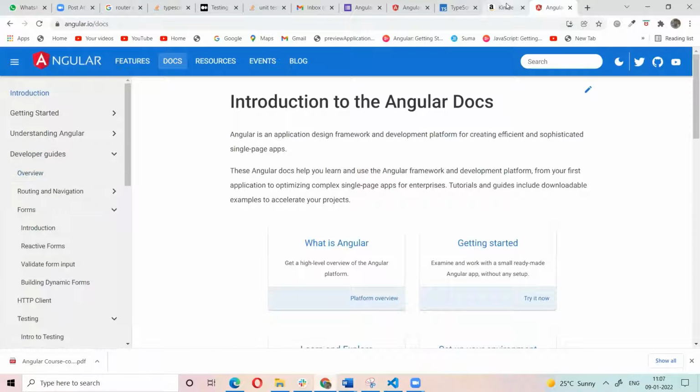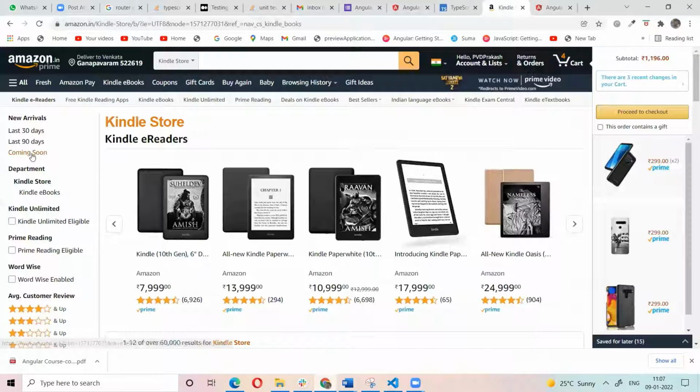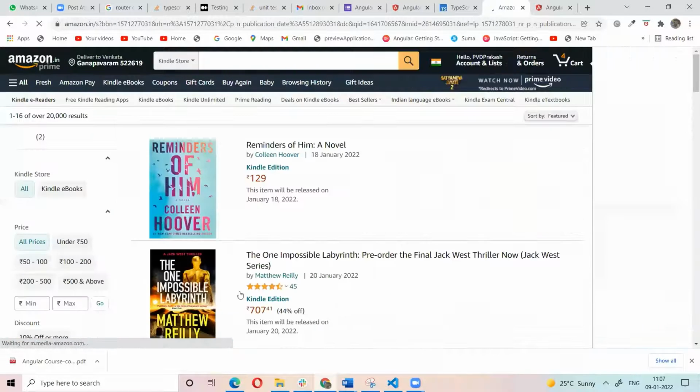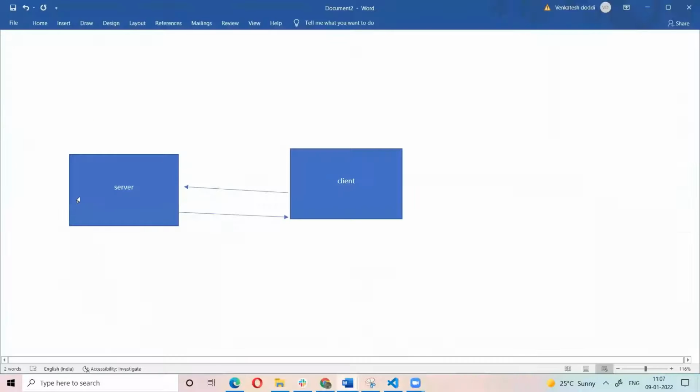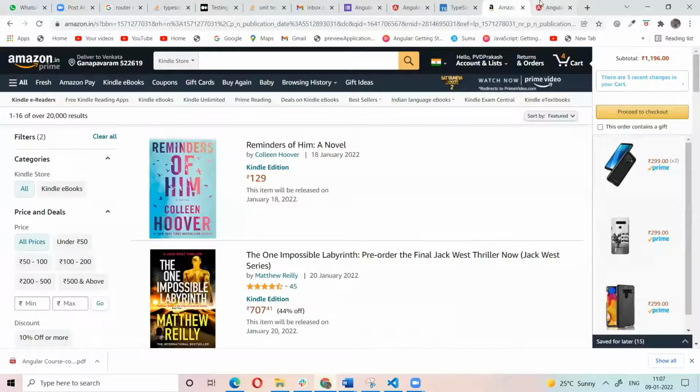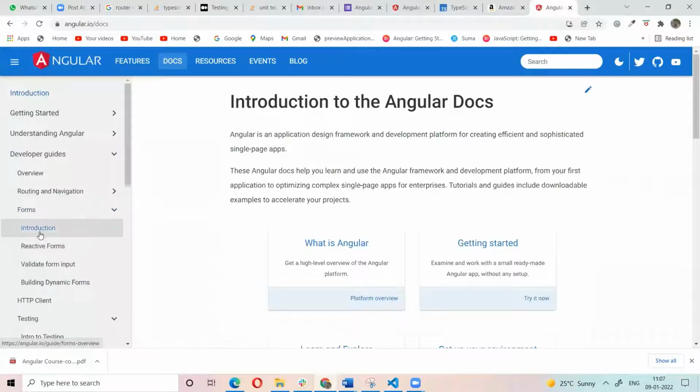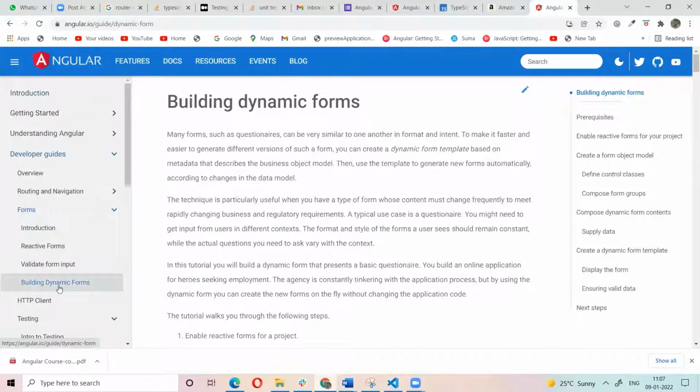But if you take, for example, Amazon, if you click any link, the whole page is loading. That means everything you send as a request to the server and it comes back, so it's taking time. But when we build applications this way, you click anything, and it just loads that part in this page only. It is not loading the total page. It's just changing the view.